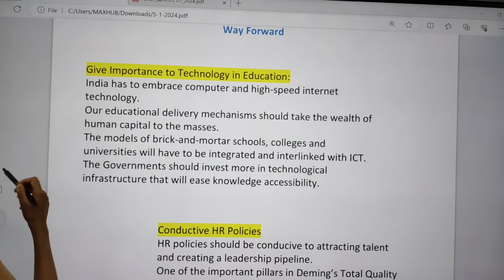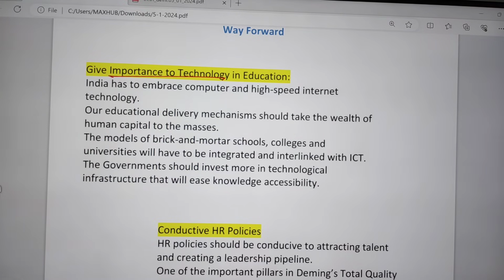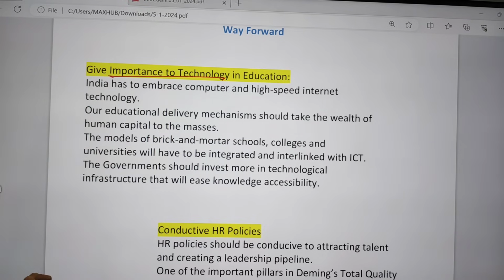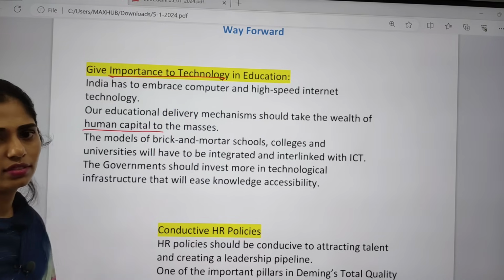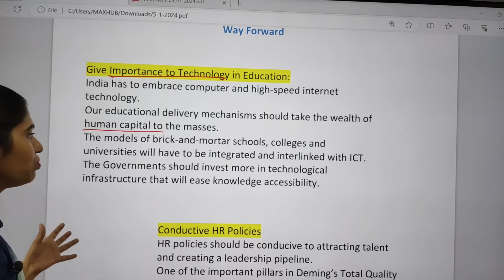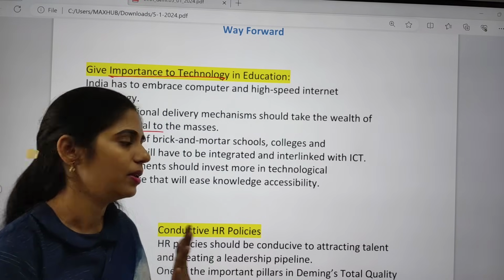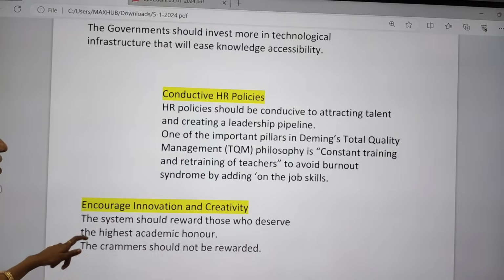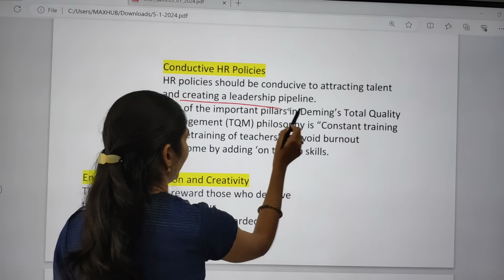What can be done here? We have to give importance to technology in education. We have to use ICT, and focus on high speed internet technology, and our education system mechanisms should create human capital. We have to focus especially on technology infrastructure and knowledge accessibility. And next one is we have to focus on conducive HR policies. HR policies should attract talent and create the leadership pipeline.